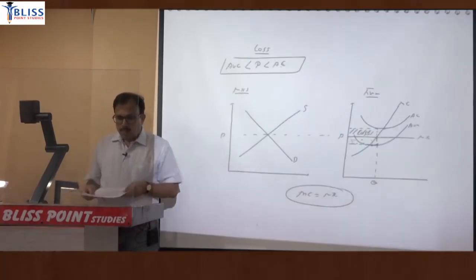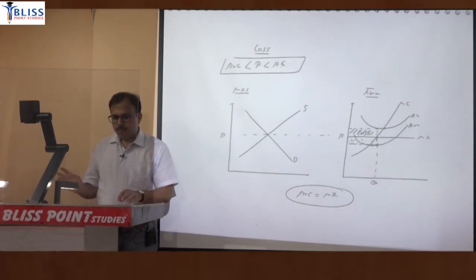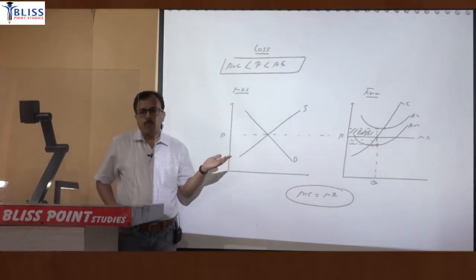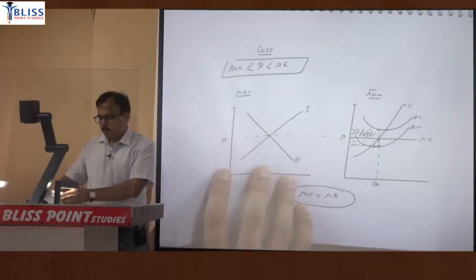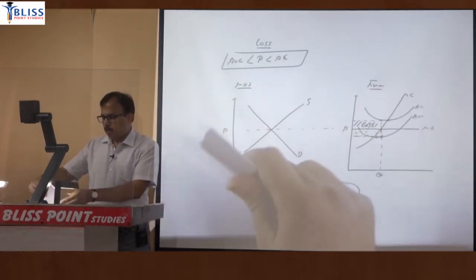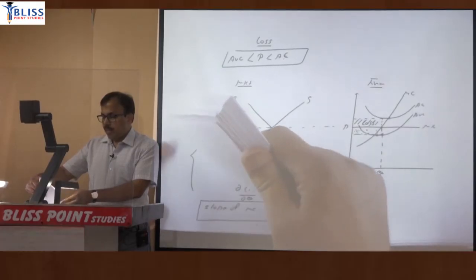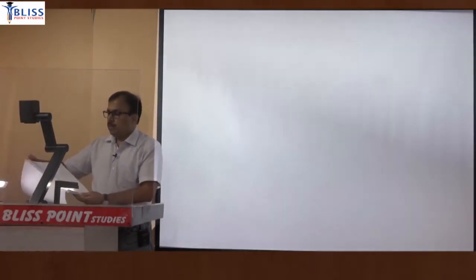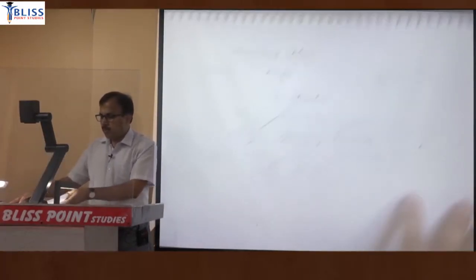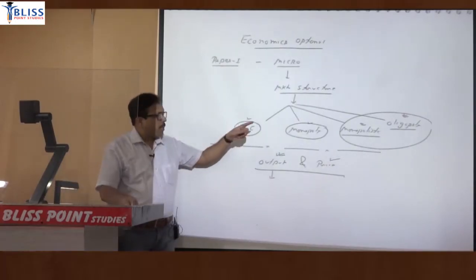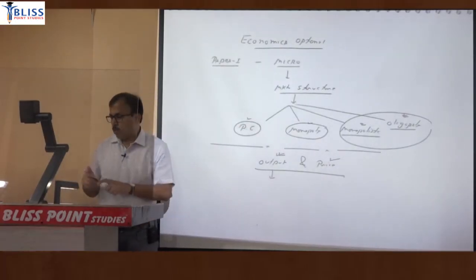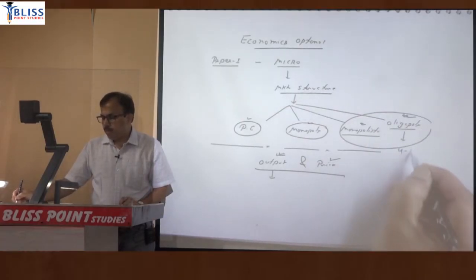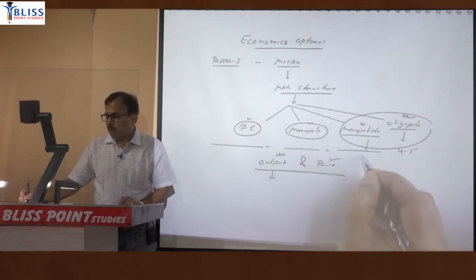So I think that is enough for this class number 1. In the subsequent class we will be continuing with this perfect competition and then moving to the oligopoly. But in the perfect competition one more topic is there, which is long run industry supply curve. So what will be the long run industry supply curve? We will explain that and then we will start with the oligopoly. So the main topic in this section is in fact oligopoly. This will take I think 4 to 5 lectures, and then monopolistic will be taking, let us say, 2 lectures.